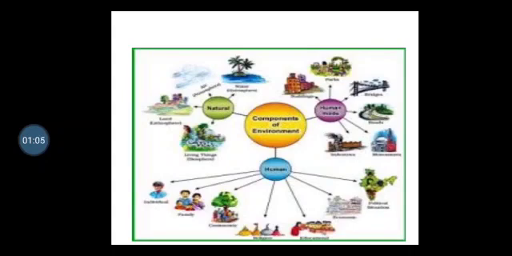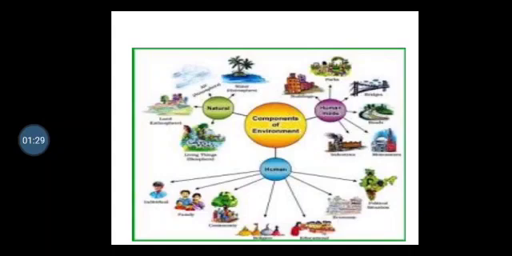In this diagram you can see the components of environment. There are three components of environment: natural, human made, human. Natural means made by nature, for example, living things, land, air, water. Human made means made by humans, for example, buildings, parks, bridges, roads, industries.